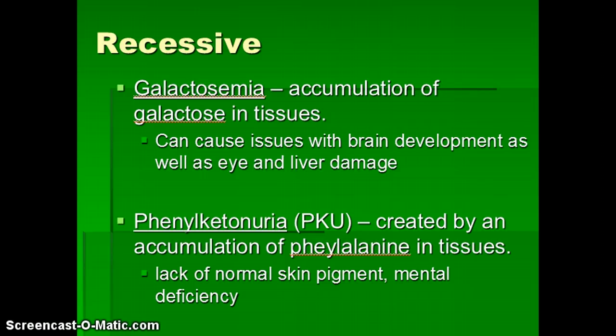The phenylketonuria, which is called PKU, has too much of the phenylalanine in tissues, and basically that can lead to lack of normal skin pigment and mental deficiency. And where we kind of see issues with this is in people's diets. So those that like to drink diet sodas that have aspartame, anyone that has PKU is going to have some side effects by drinking anything in there that has that aspartame. And galactosemia and phenylketonuria, they are all caused by specific mutations that cause normal functions that occur in the body to not happen like they should.